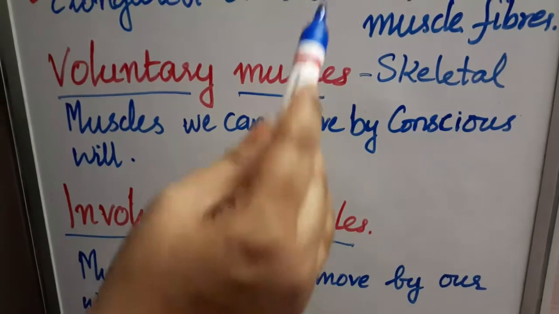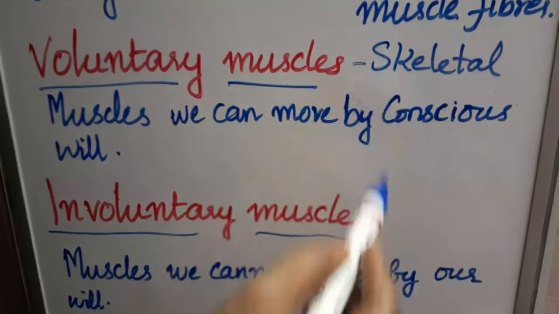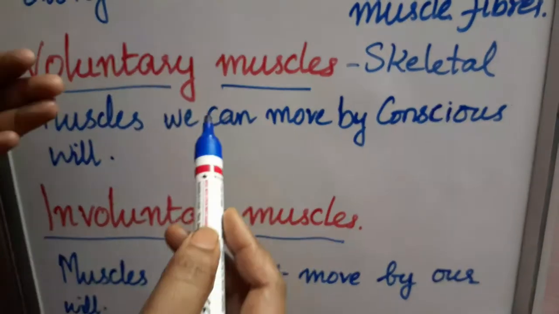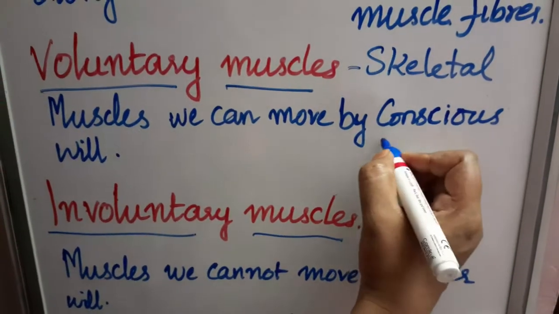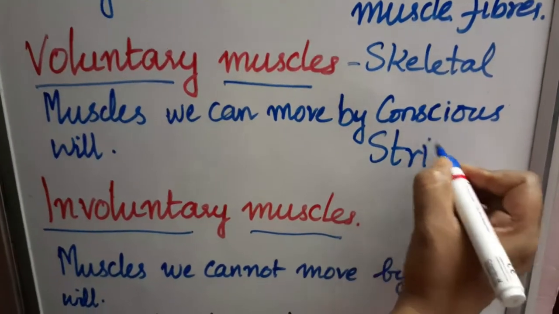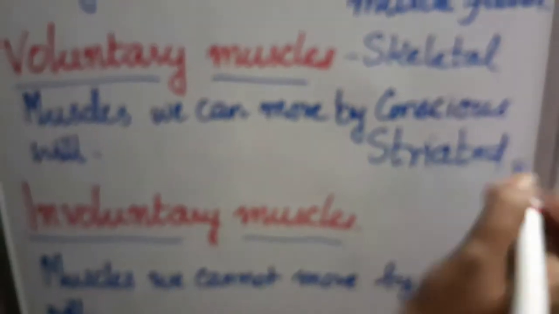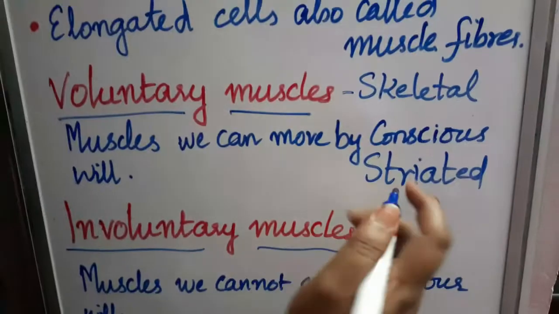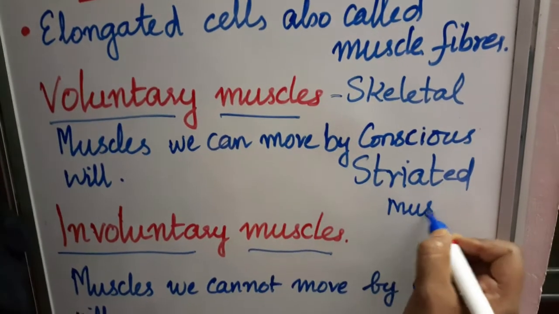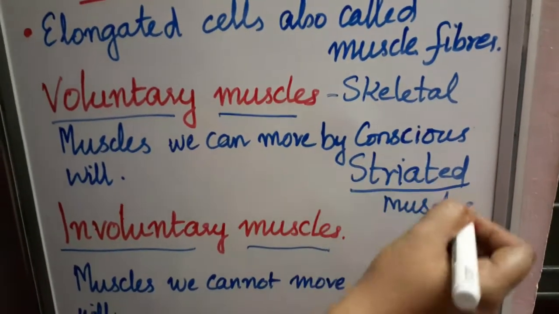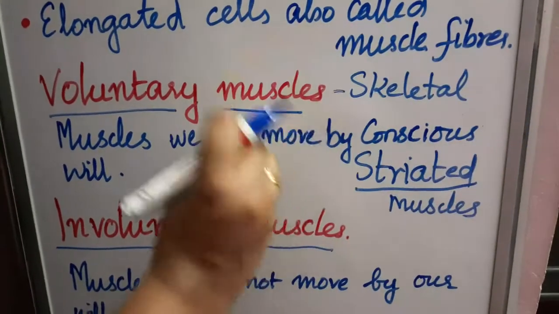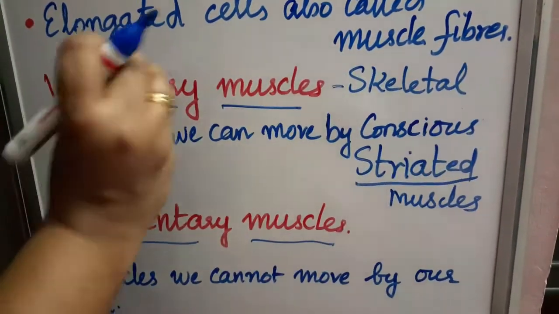So another name for this type of muscles is the striated muscles. Striated means light and dark lines. Maybe a question will ask what are known as striated muscles. So you have to write that striated muscles are the voluntary muscles.